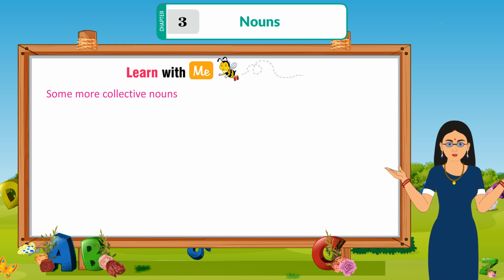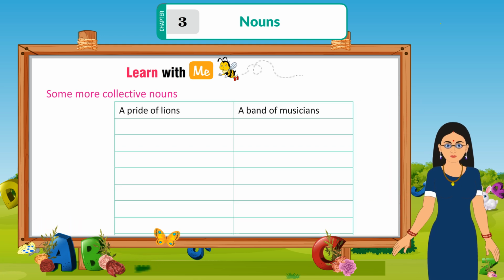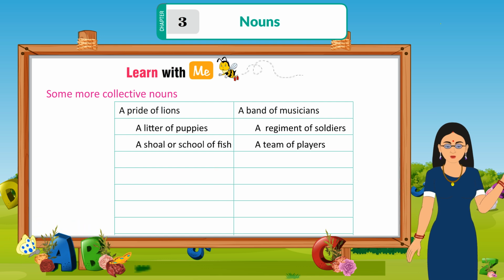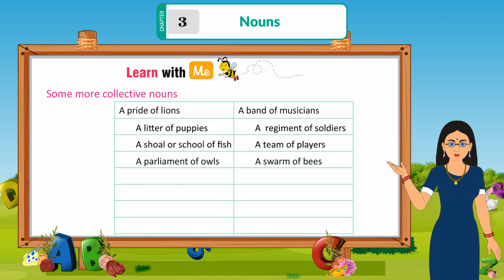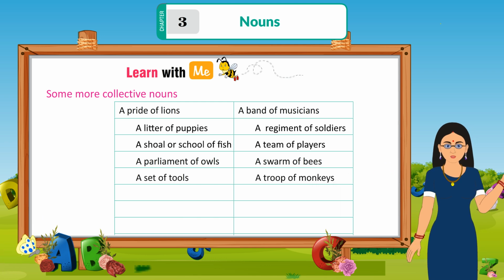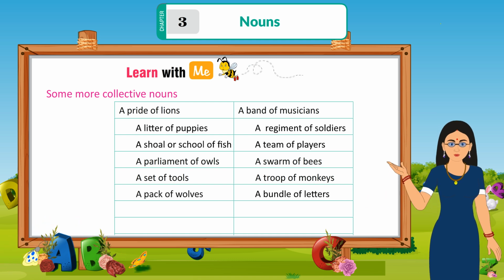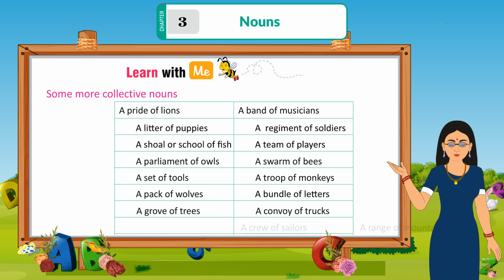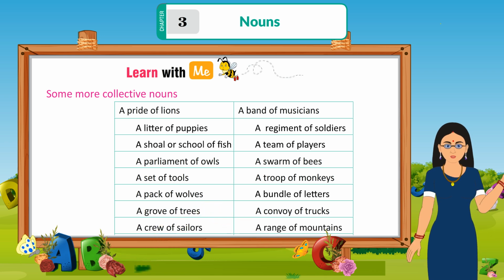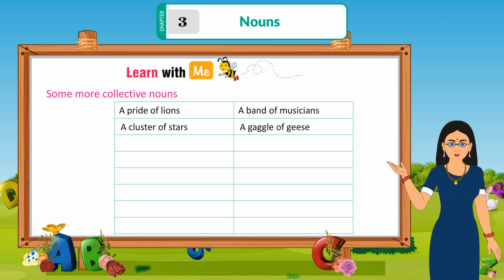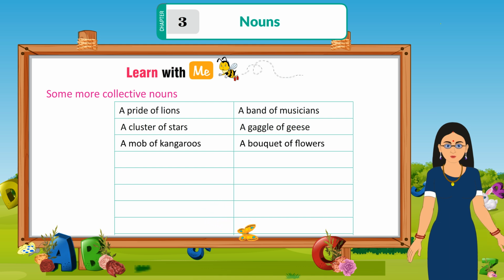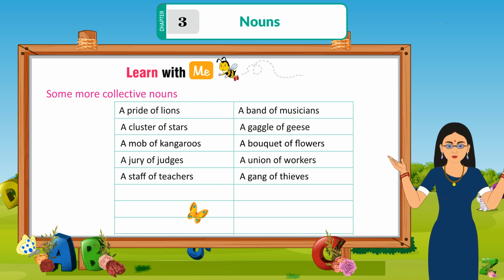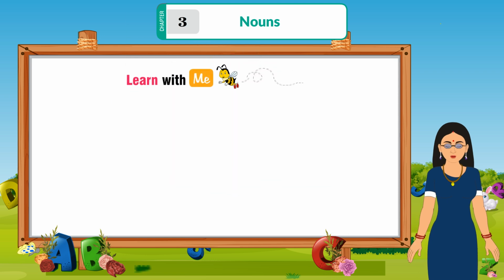Some more collective nouns: a pride of lions, a band of musicians, a litter of puppies, a regiment of soldiers, a shoal or school of fish, a team of players, a parliament of owls, a swarm of bees, a set of tools, a troop of monkeys, a pack of wolves, a bundle of letters, a grove of trees, a convoy of trucks, a crew of sailors, a range of mountains, a cluster of stars, a gaggle of geese, a mob of kangaroos, a bouquet of flowers, a jury of judges, a union of workers, a staff of teachers, a gang of thieves.